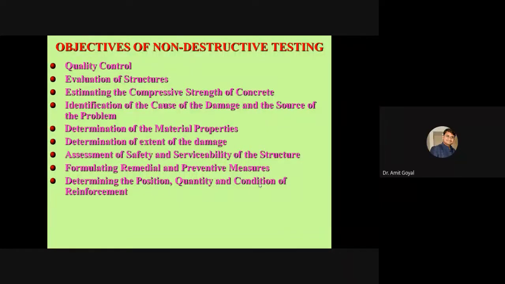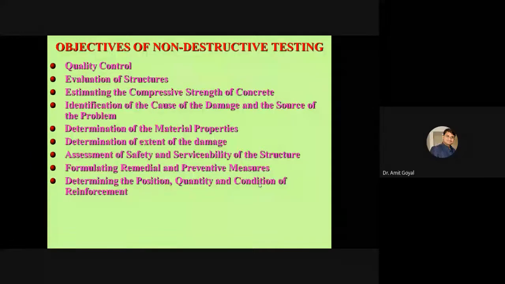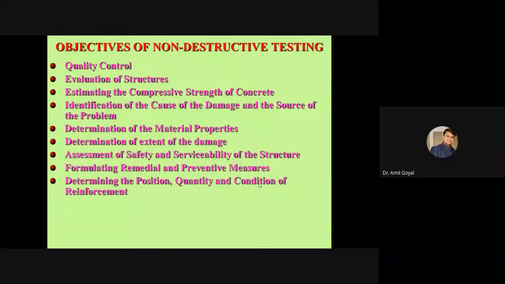This is not only used in columns and beams. We have used this rebar locator in flyovers and in bridges, right? One similar company gave us that work. They were retrofitting one small bridge over the Ghaggar river.